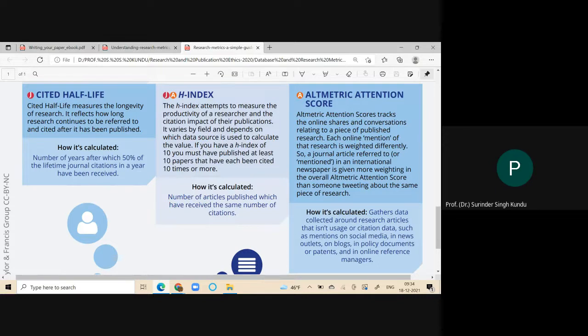Now you have listened to or learned about the H index. Please read these lines. Then I will discuss. Simply, the H index is saying something on the basis of the productivity of a researcher, and that is the citation impact of their publications. And how is it calculated? The number of articles published which have received the same number of citations.